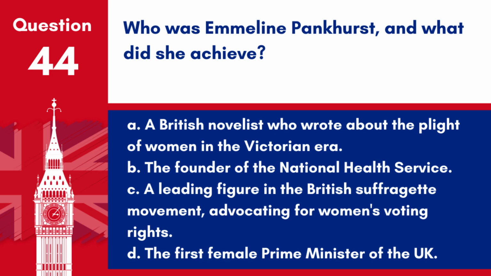A. A British novelist who wrote about the plight of women in the Victorian era. B. The founder of the National Health Service. C. A leading figure in the British suffragette movement, advocating for women's voting rights. D. The first female Prime Minister of the UK. Answer: C. A leading figure in the British suffragette movement, advocating for women's voting rights. Emmeline Pankhurst was a key figure in the suffragette movement, known for her role in campaigning for women's suffrage in